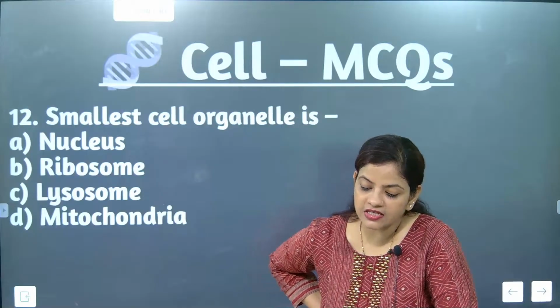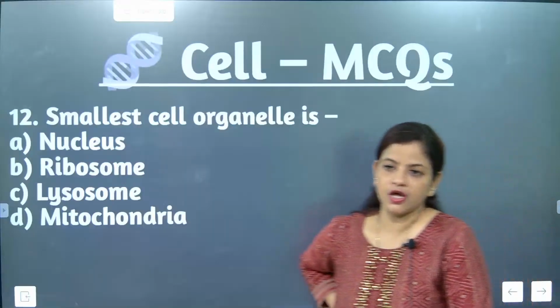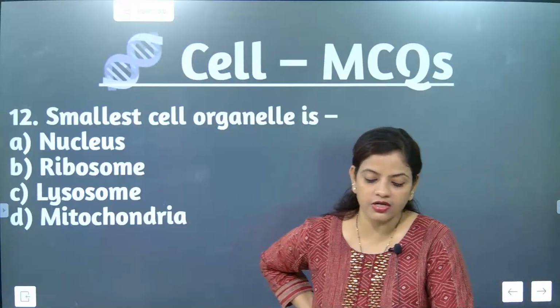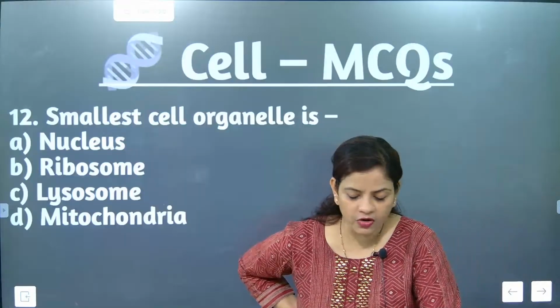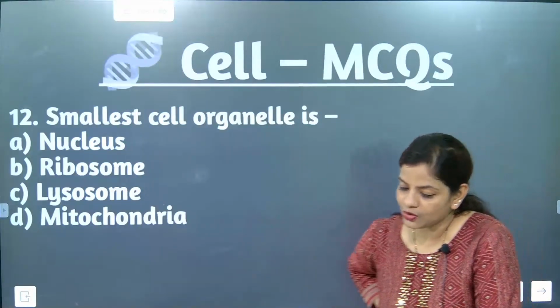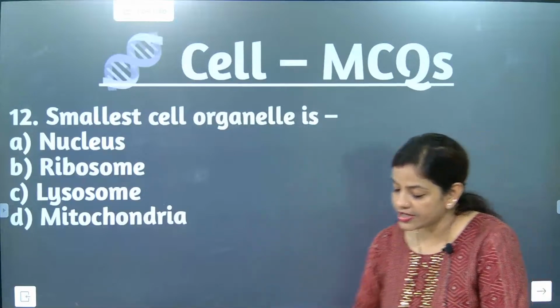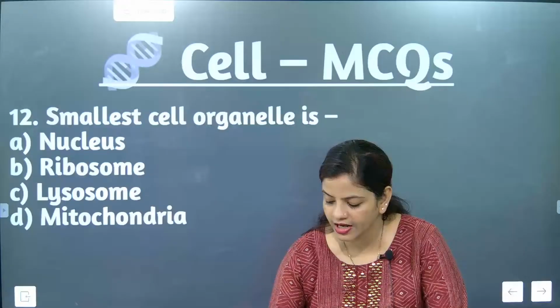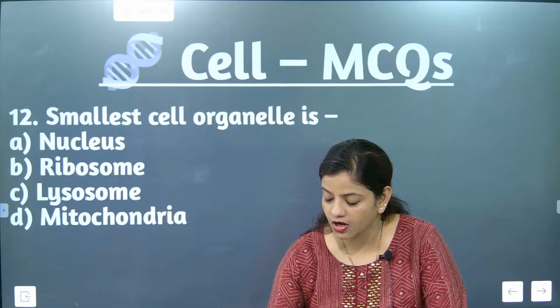The correct answer is, beta, please, the smallest cell organelle is ribosomes. Nucleus is not the smallest cell organelle. Nucleus, lysosomes, and mitochondria are not the smallest cell organelle. Ribosomes are the smallest cell organelles. Understood?